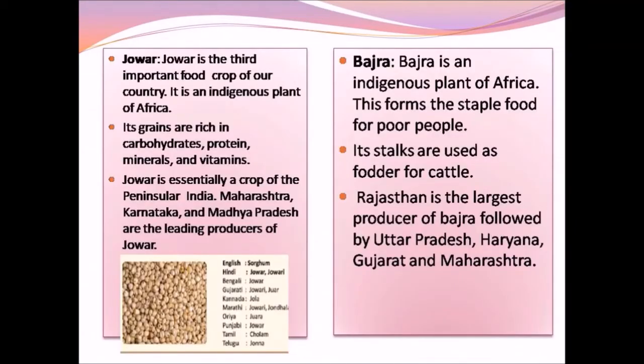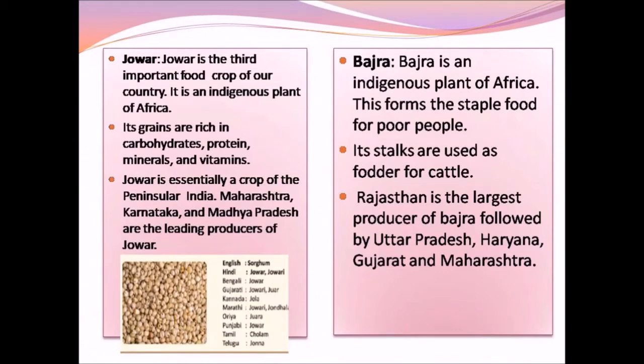Jowar. Jowar is the third important food crop of our country. It is a native crop of Africa. Jowar in Tamil is called white solam. The grains are rich in carbohydrate, protein, minerals, and vitamins. Hence, it is called a cheap and healthy food for a large section of the poor population. It is also used as fodder, that is, to feed the cattle.